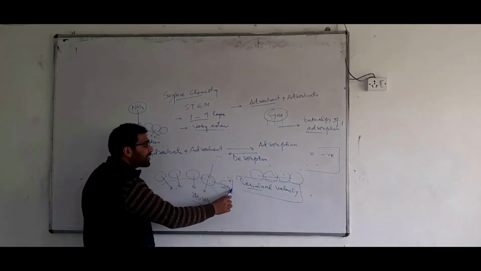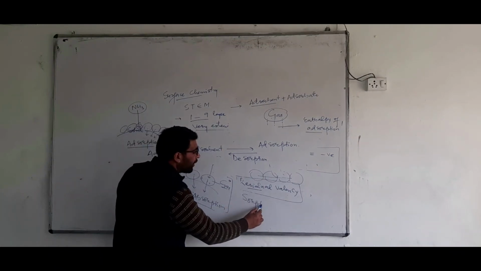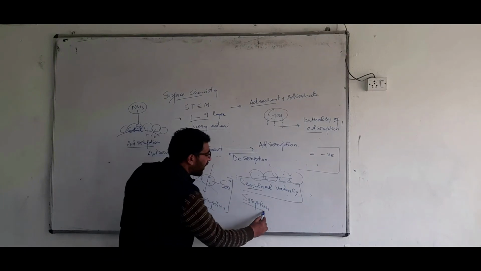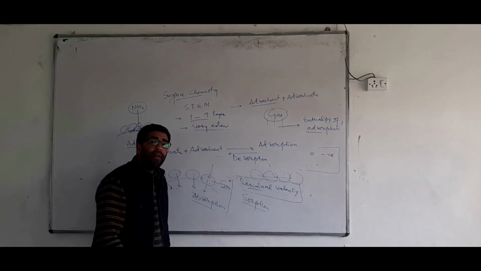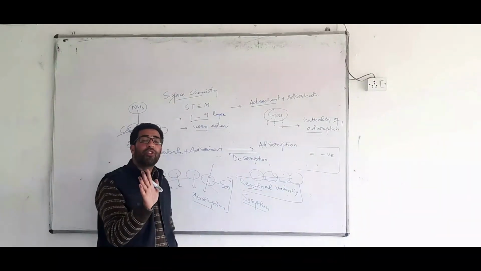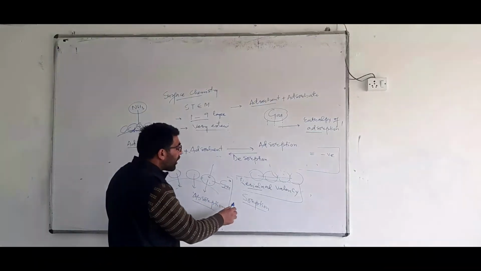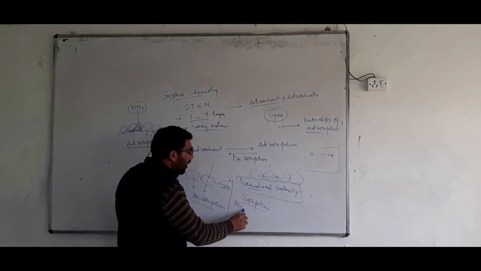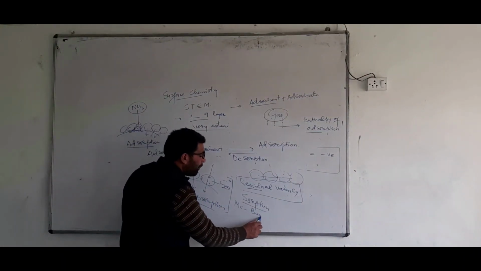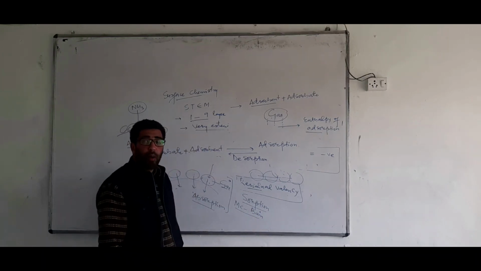Now, this term is called sorption. When there takes place adsorption followed by absorption, the term used is called sorption. This term was given by the scientist McBain. McBain has introduced the term sorption.